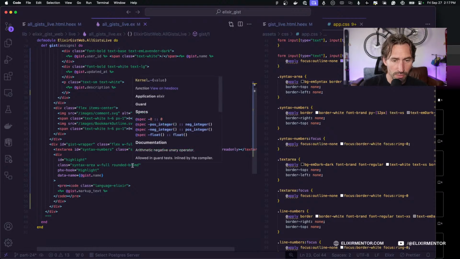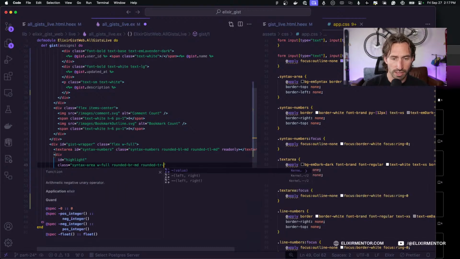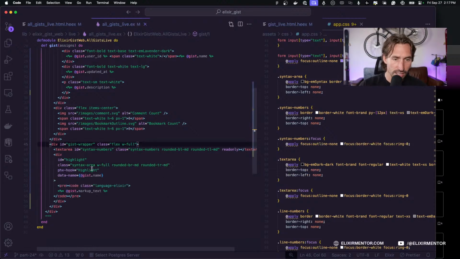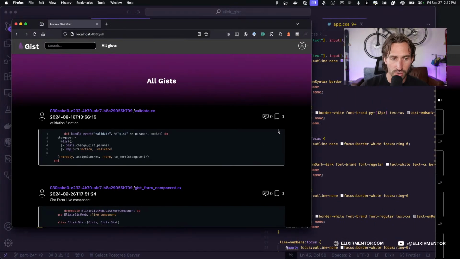So rounded bottom right, and then we also want our rounded top right. This is our text area to the right of our line numbers, right? So I know I'm kind of all over the place. So that's rounding this corner.